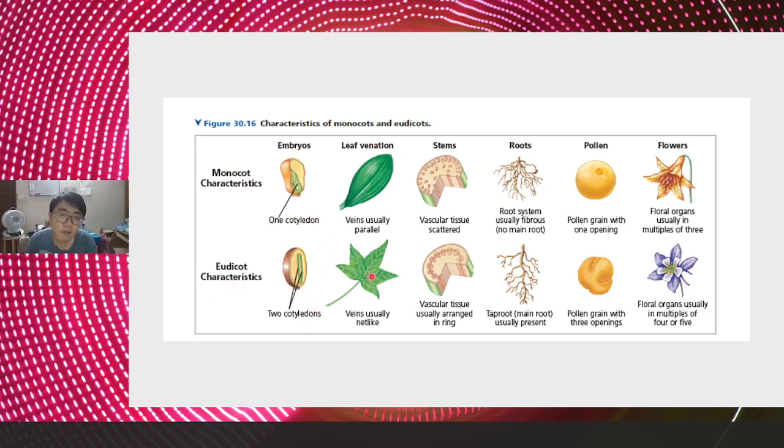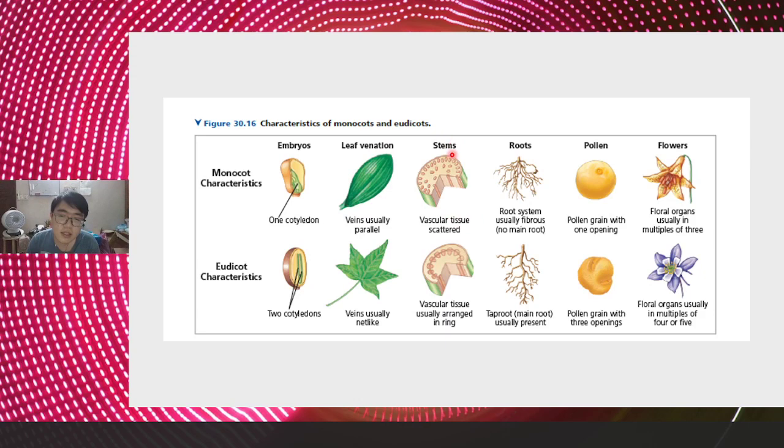Okay, and then for the leaf punya structure. For monocot, the veins will usually be parallel. If you see the shape, normally it is parallel. Dia akan parallel. But for the dicot, usually it is a net-like structure. Ada banyak shape lah. Got many shapes at the leaf. Not only this, maybe got love shape or maybe got the shape yang macam-macam. But for the monocot, only one shape macam ni saja.